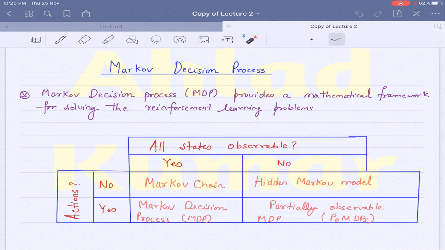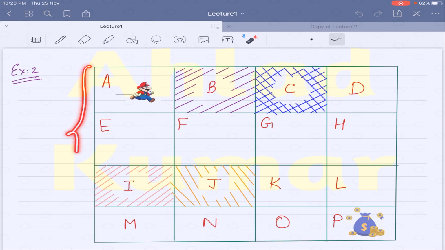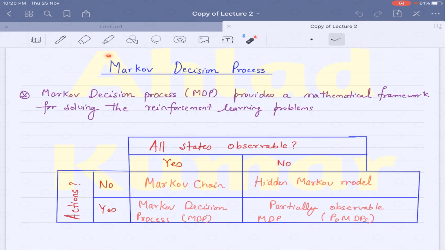Basically, it provides the mathematical framework for solving reinforcement learning problems, as in the example which I had given in our last lecture. This is a typical reinforcement learning problem, and this interaction of the agent with the environment will be mathematically formulated using Markov decision process. So let's discuss Markov decision process.